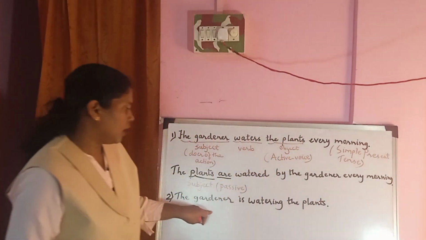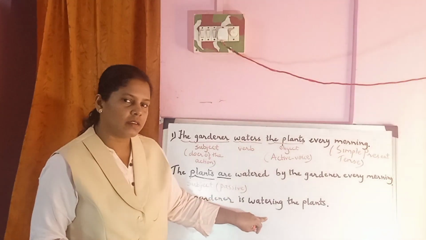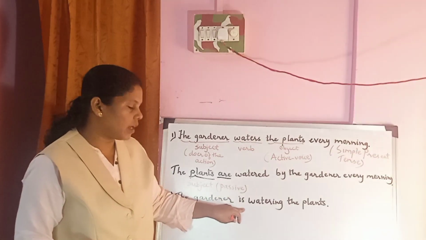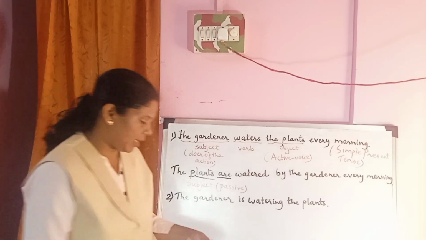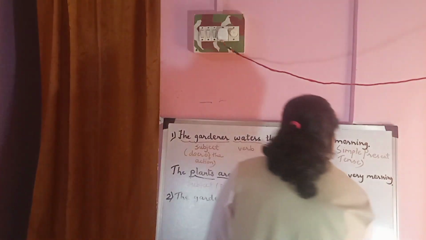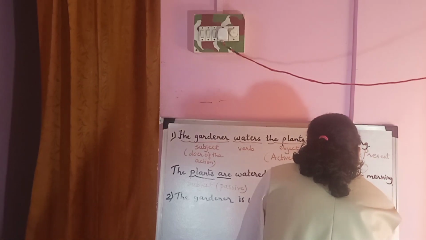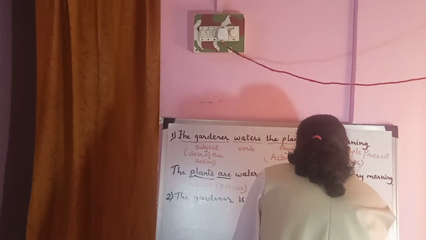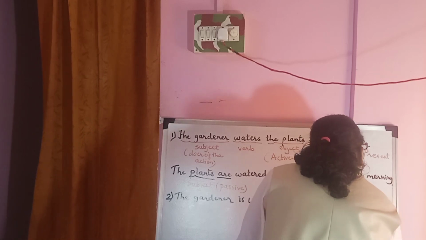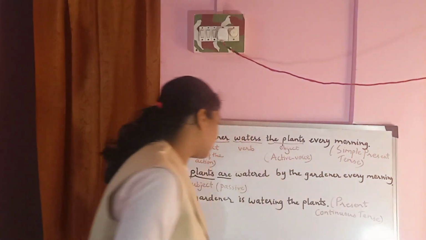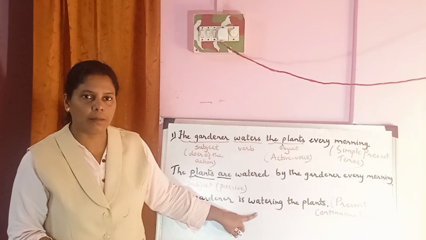Now see, this sentence, the gardener is watering the plants, is in the present continuous tense, because an action of watering is going on when I am talking about it.